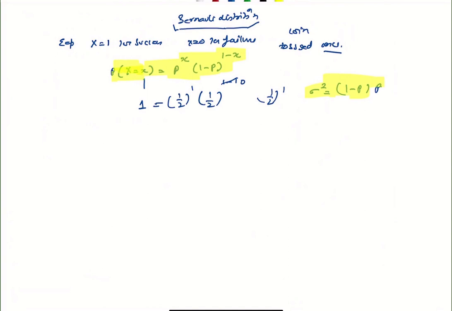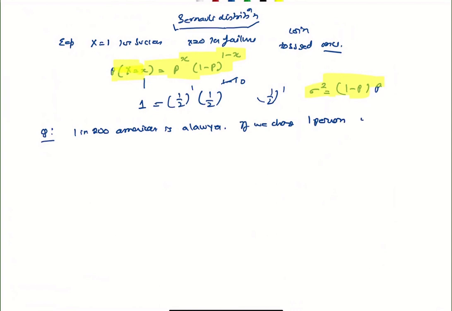So a question: 1 in 200 Americans is a lawyer. If we choose one person, what is the probability that he is a lawyer?